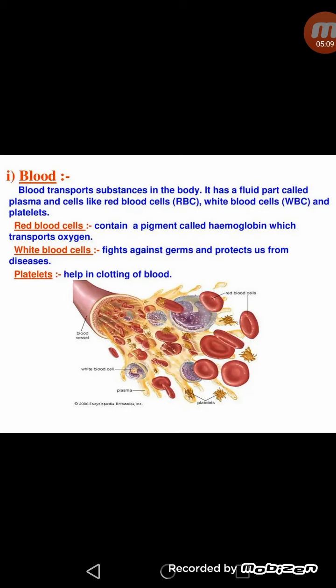And if I talk about blood serum, which is used for different tests, it means when we remove the fibrinogen protein from the plasma, the remaining part of plasma is called blood serum. These cells help in performing different functions in blood. Plasma also helps in the transport of materials from one part to another.